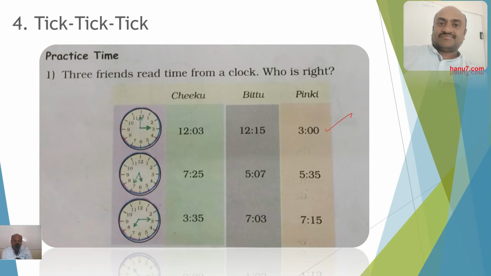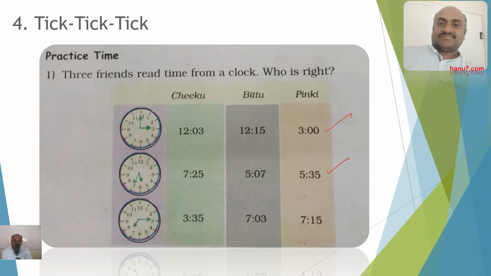And in this case the hours hand is pointing after 5, and the minutes hand is pointing to 7. You can either add 5 up to 7, or you can multiply directly 5 into 7. 7 into 5, 35. So it is 5:35.